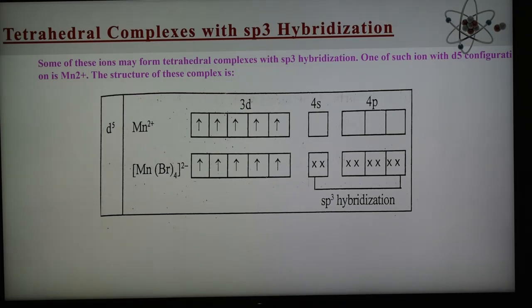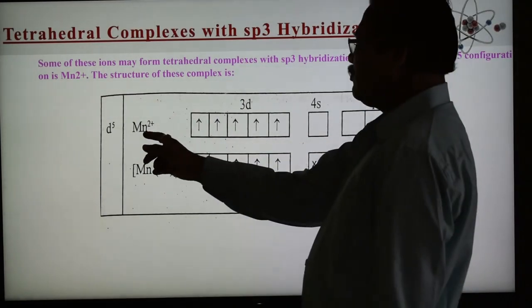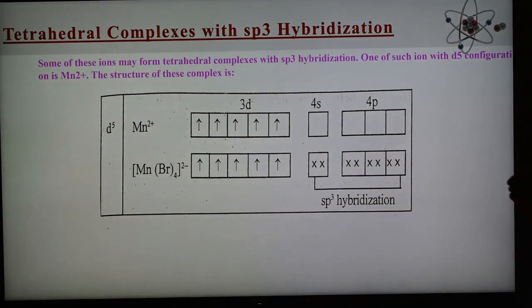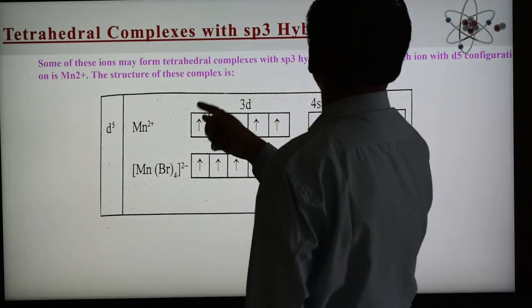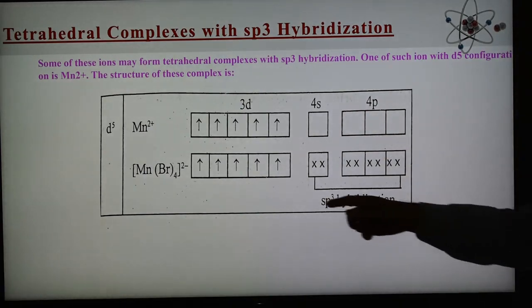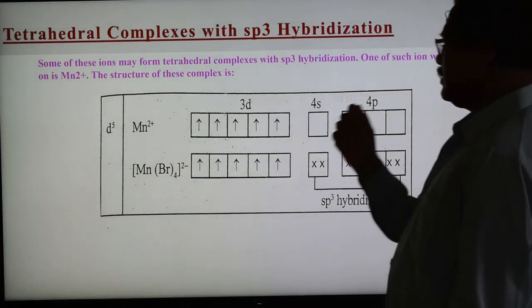Some of these ions may form tetrahedral complexes with sp3 hybridization, and one such ion with d5 configuration is Mn2+, giving a complex of this type, tetrabromo manganese 2 minus. The structure and formation of this complex are shown in this slide. As we know, manganese has atomic number 25, so the configuration is argon 3d5 4s2, and in this complex Mn is in a 2+ state.